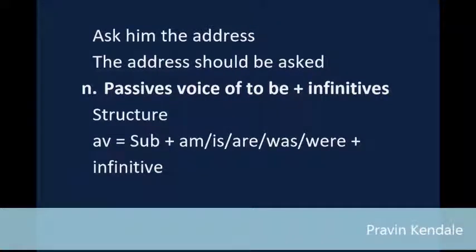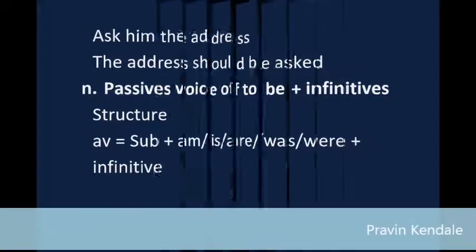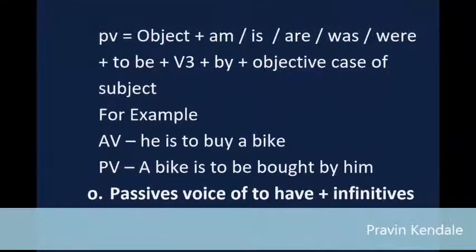N: Passive voice of "to be" and infinitives. Structure: AV equals subject plus am/is/are/was/were plus infinitive. PV equals object plus am/is/are/was/were plus "to be" plus V3 plus "by" plus objective case of subject. For example, AV: he is to buy a bike. PV: a bike is to be bought by him.